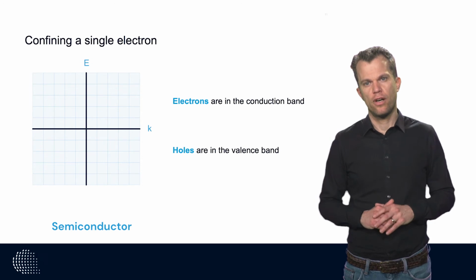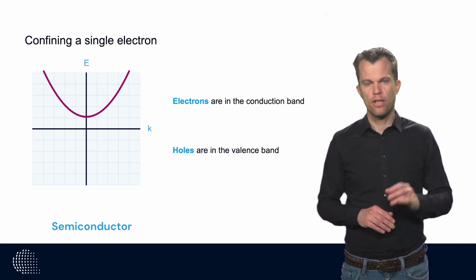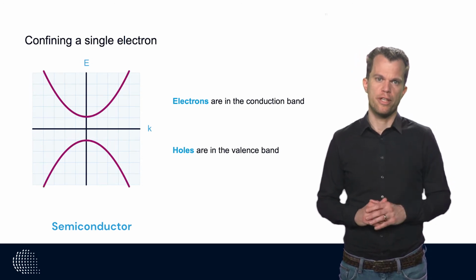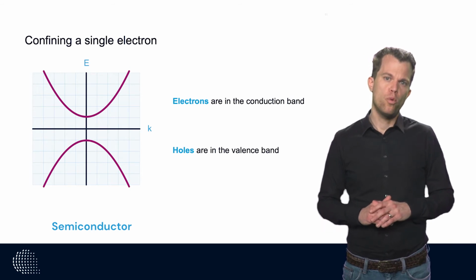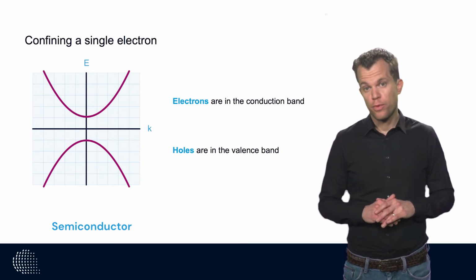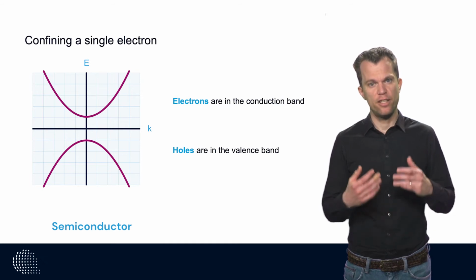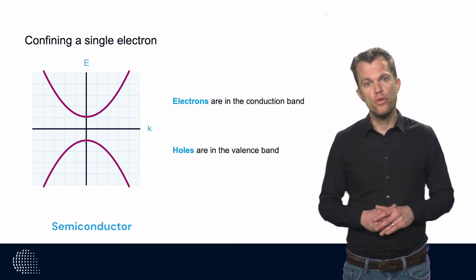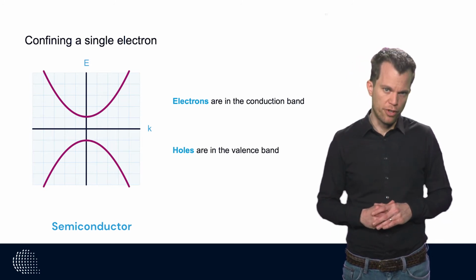Let's now focus on how to control electrons with the precision needed for quantum computing. First, we want to isolate electrons such that we can control them. An excellent way of doing that is by making use of solid-state systems. Let's consider a semiconducting material.